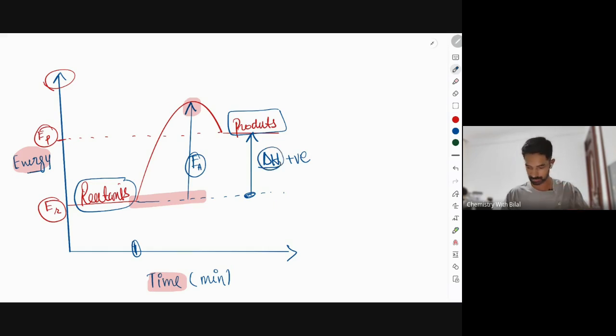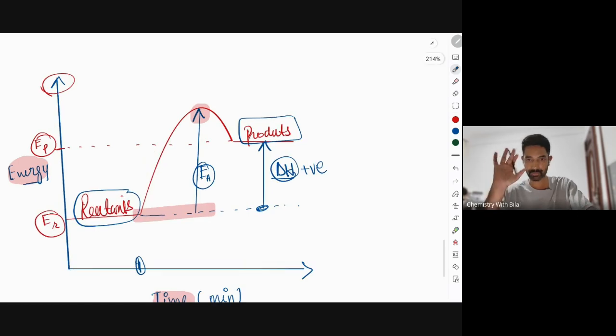Right? All right. Hold on, everyone. Did everyone understand this? Yes, sir. Okay. Imagine I put a catalyst in the same reaction. I want you to draw on the same diagram the effect of the catalyst. Think for a second what a catalyst is. We use a catalyst in the same reaction. This was the reaction in the absence of the catalyst. And we use the catalyst. Now draw on the same profile diagram the effect of the catalyst.